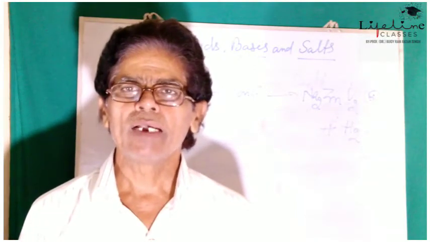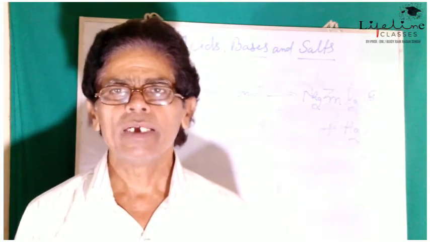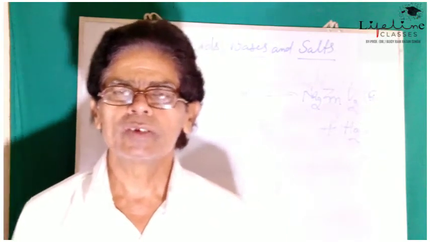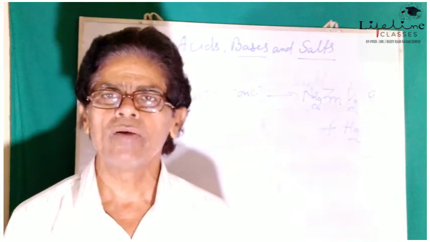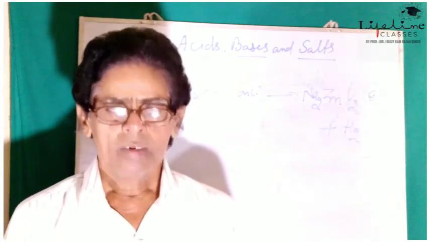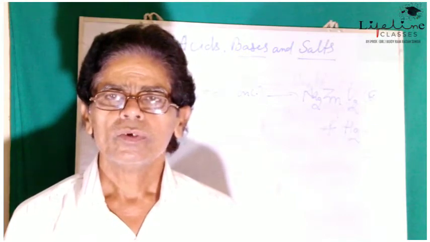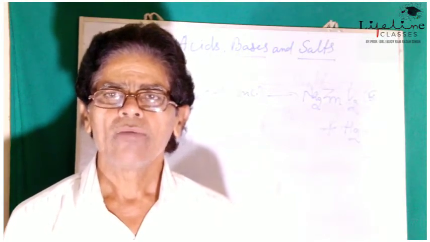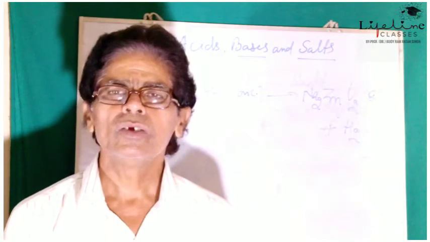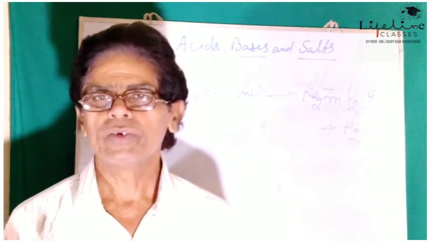Means when metal carbonates are treated with dilute acids, they form their salts and carbon dioxide gas is evolved or released.